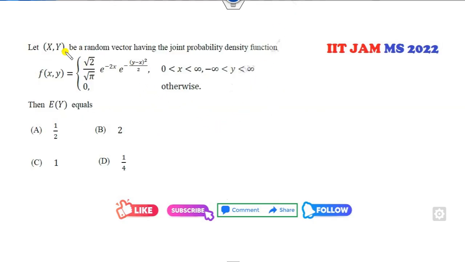Look at the next one. X and Y have a joint density function given here. So you can see the domain of this is given here. Which domain is working on this? It's a normal. Which domain is working on this is exponential. Now you can see x is written here, so I can multiply by 2 and divide by 2.